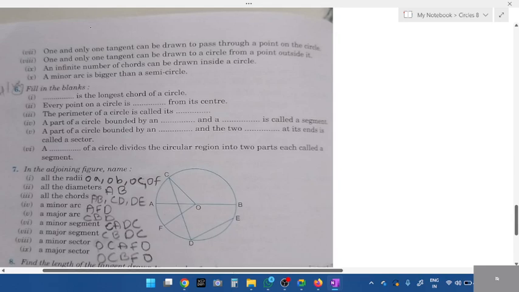Okay. In the same way, 7 to 10, students, just go through that. And what about fill in the blanks? Dash is the longest chord of the circle. Which is the longest chord? I told you. Very good. Diameter is the longest chord.